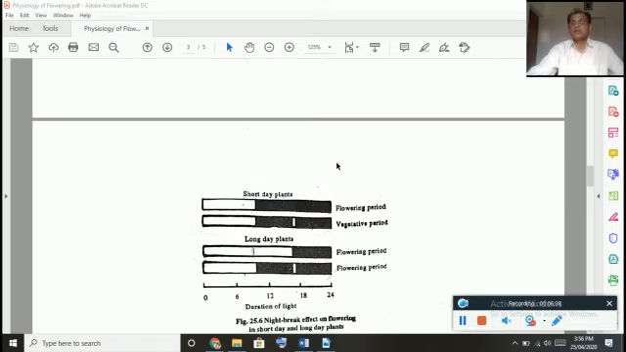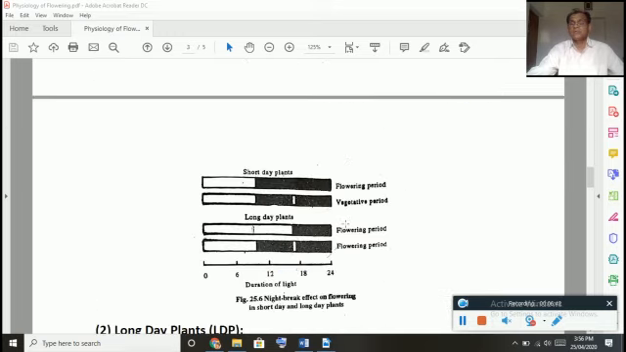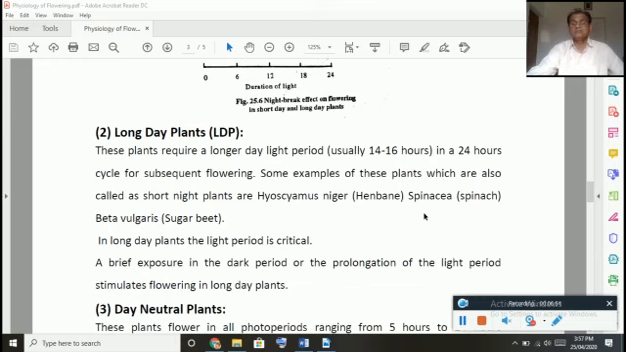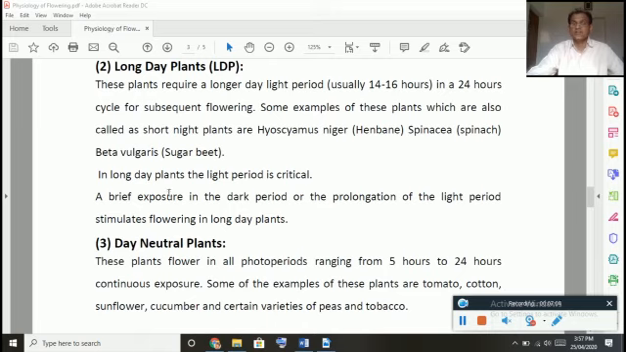So there in the short day plants, we saw that it is about 8 to 10 hours, and here the day period is more than 12, say 14 to 16 hours minimum. That means lesser night time, more daytime. Examples: henbane, spinach, then beetroot, otherwise called Beta vulgaris. So in long day plants, the light period is very important, that is critical.